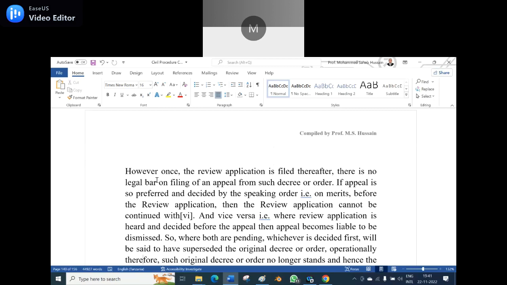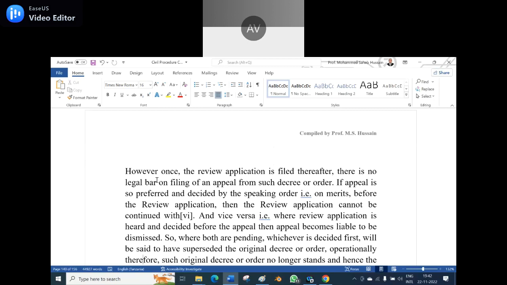I repeat, once the review application is filed, thereafter there is no legal bar on filing the appeal from such a decree or order. I did not get this point. After a review application is filed, there is no bar on filing an appeal. Means we can file the appeal also. But you cannot do both simultaneously. Not simultaneously; once one is over, then we can do the other.